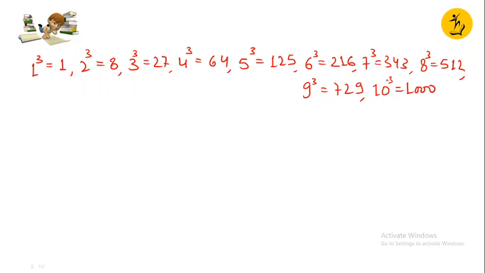You can write many more, up till 20 or up till you want.